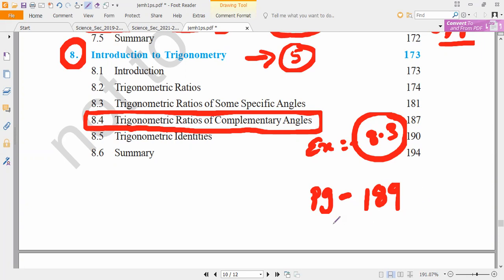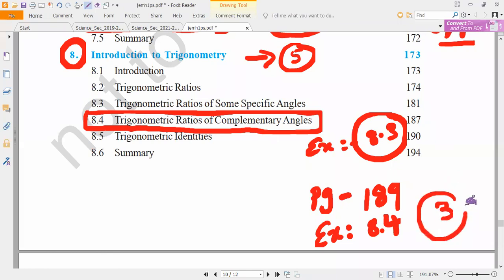Check it, all of you. Exercise 8.4 is there, page number 190. Only question number 3 is deleted. Question number 3 is deleted. Please mark it. Okay?